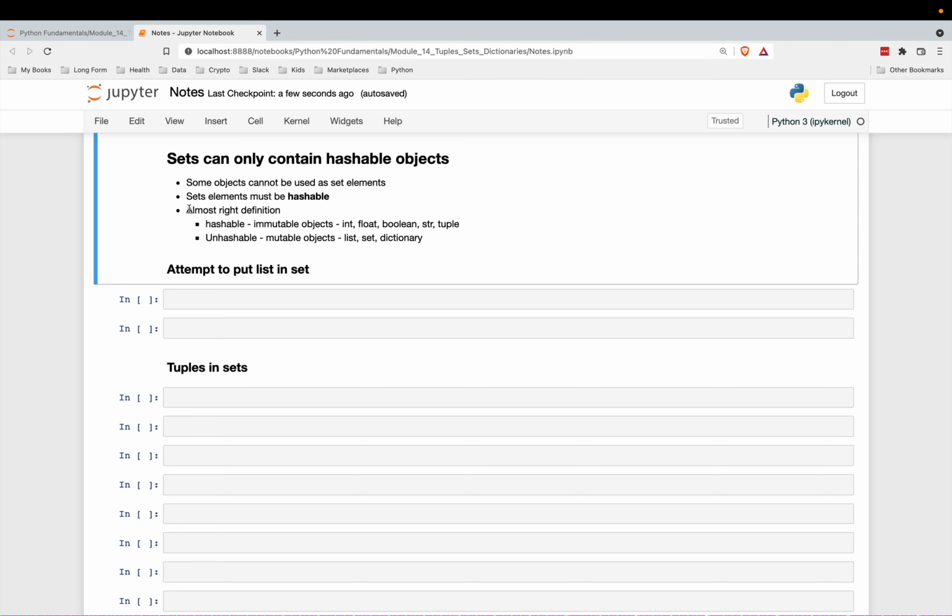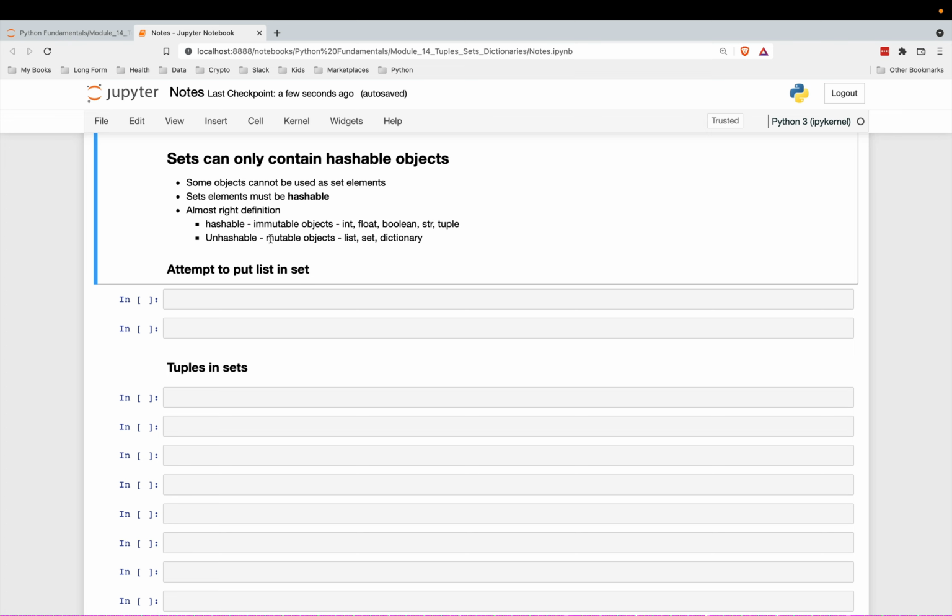For now, I'm going to use this almost correct definition. So hashable objects, we'll just say for now, they really mean objects that are immutable. So this means objects that cannot change. So integers, floats, booleans, strings, and tuples are hashable objects.